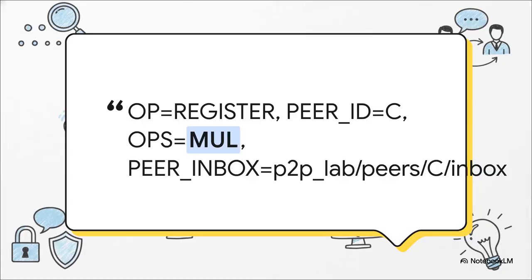And this is what that little file actually looks like. See, it's not some complicated code. It's just plain, simple text. The operation is register, the peer is C, the skill is mul, and here's the address where you can reach me. It's basically a digital business card.